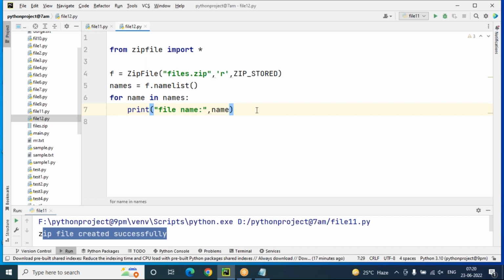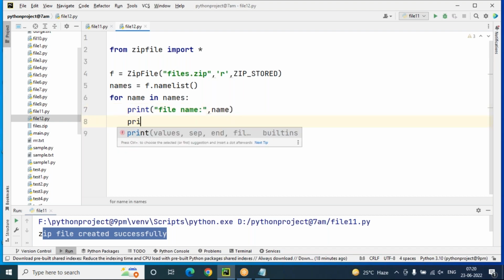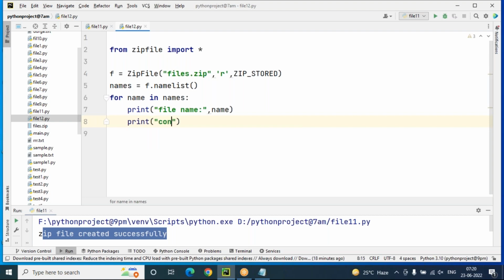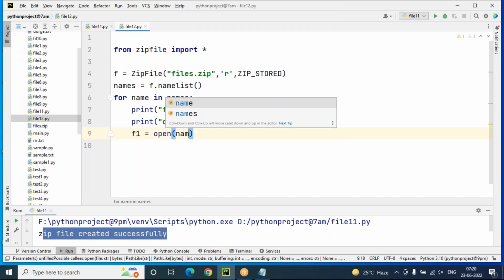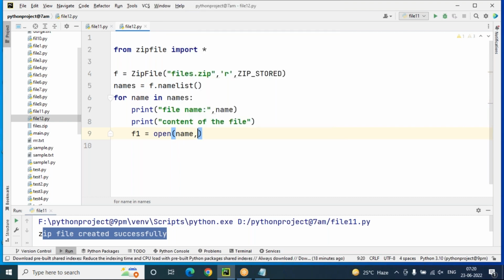And if we want to display the content of the file also, yes, I want to display the content of every file. So let's go for the content of the file. Whatever data is available, that I want to display. To display the content of the file, f1 is my file object, equals open, which is a method. Which file's content is required? The current file name. Name is a loop variable.